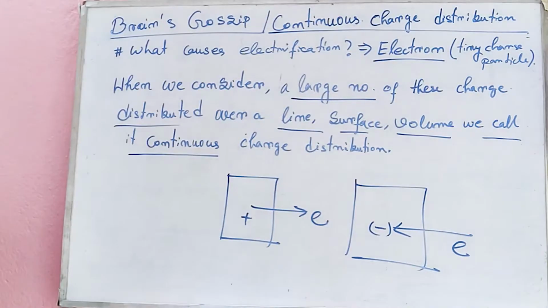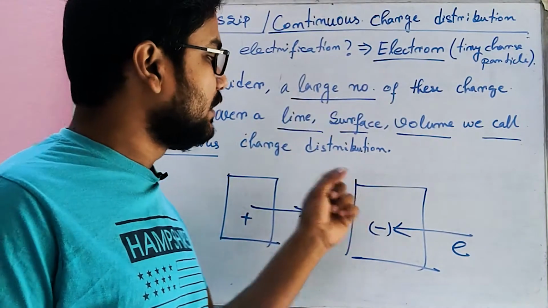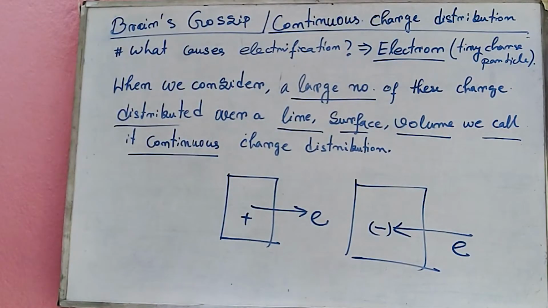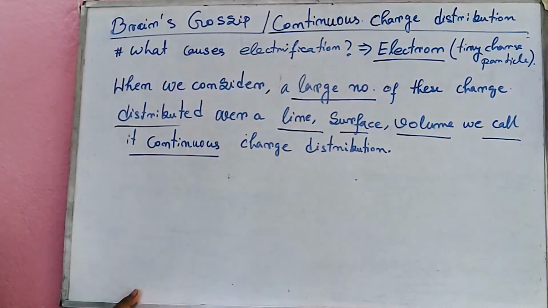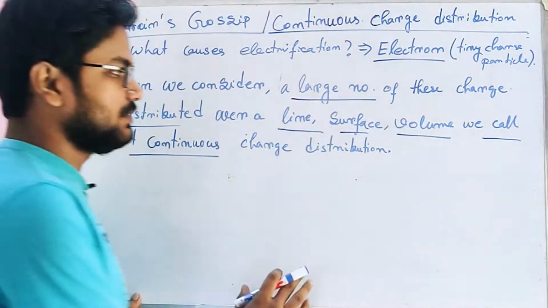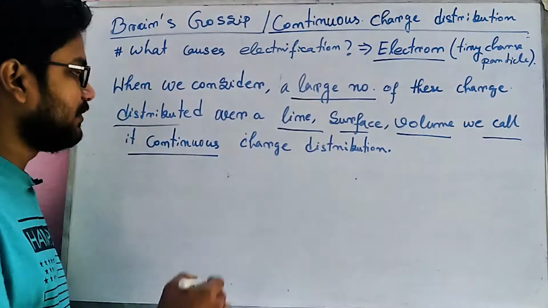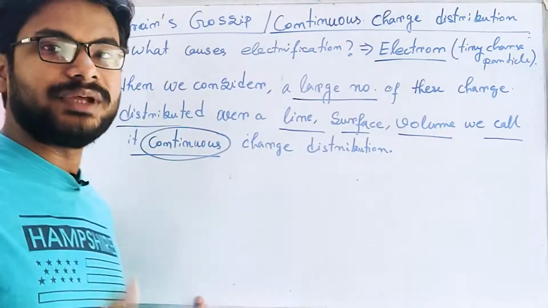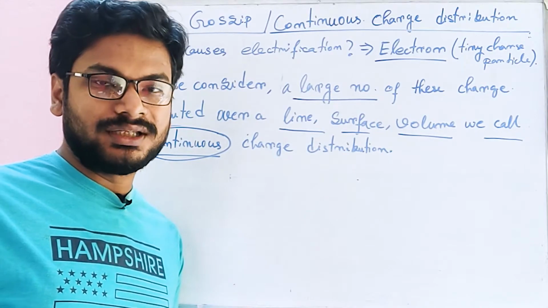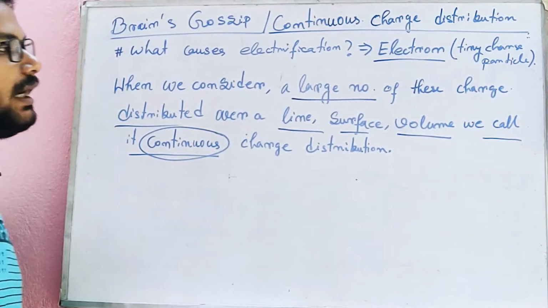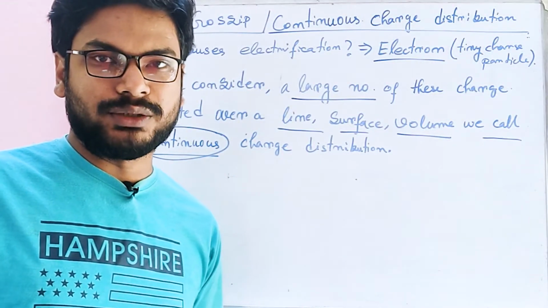Now here the same situation happen, very tiny charged particles, these are electrons, and they are distributed at a large number on a surface or on a line or on a volume, and this charge distribution is considered to be continuous. So that is the meaning of continuous, without any break, without any discrete thing, without any gap between them. Okay, now we will understand line charge distribution, then surface charge distribution, then volume charge distribution one by one.